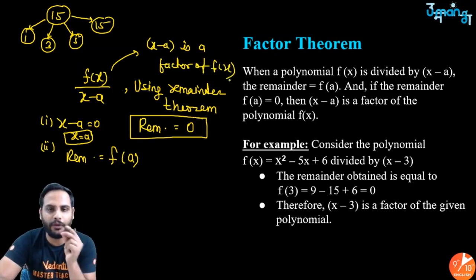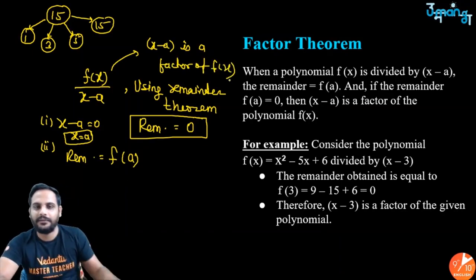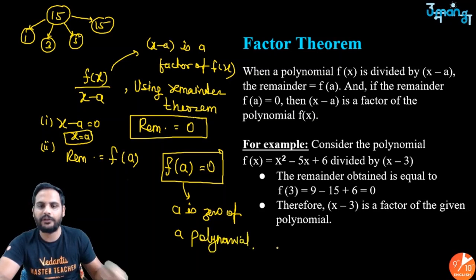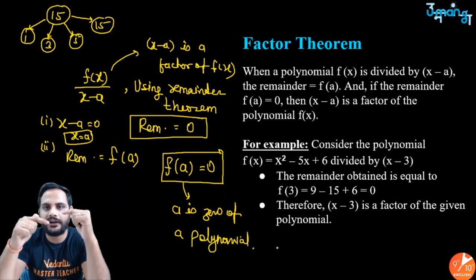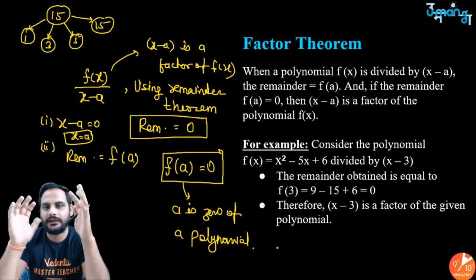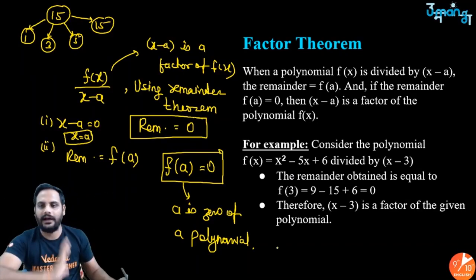Correct. Now look, from here one very important thing you will get. According to the remainder theorem, I know that the remainder is equal to f(a) in this division, which is equal to 0, and if f(a) is equal to 0, I can clearly say a is a zero of the polynomial. So from here you can find out, by getting the remainder, you can relate the factor as well as zeros. How do you relate it?